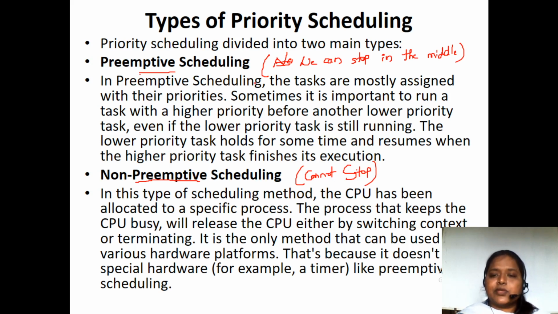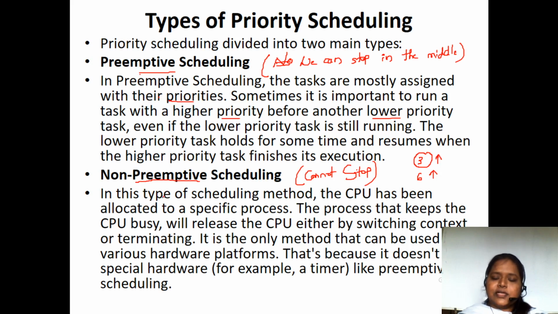So in preemptive scheduling, the tasks are mostly assigned priorities. As we all know, priority scheduling means we allocate the priorities. Sometimes it is important to run the task with the highest priority before another lower priority one. Suppose 3 and 6 are there, we will give importance to the third one instead of giving importance to the sixth one. So that is the preemptive scheduling.